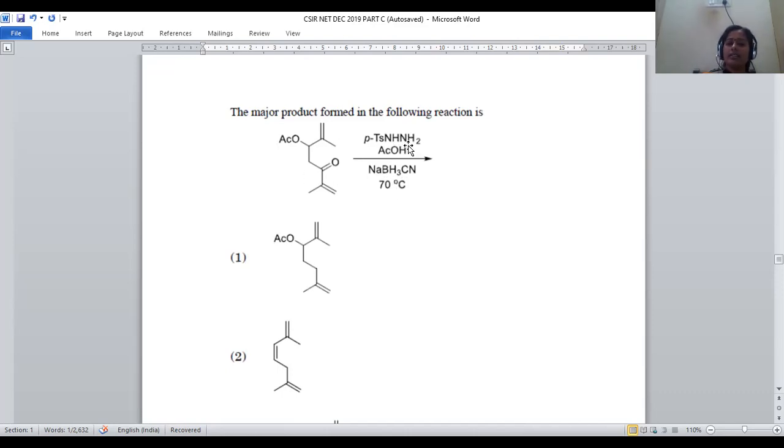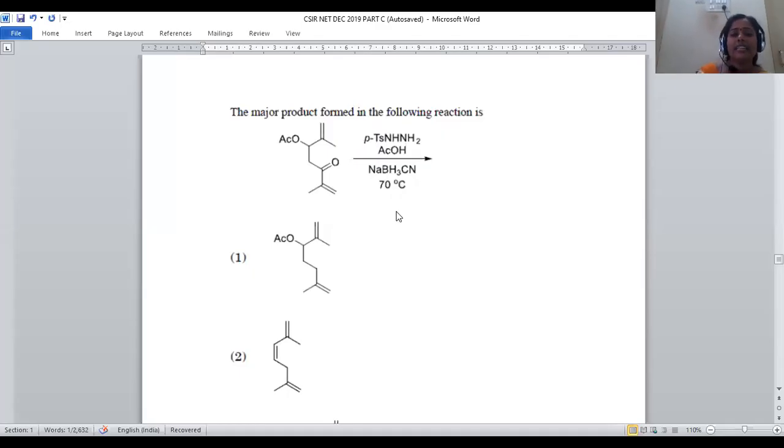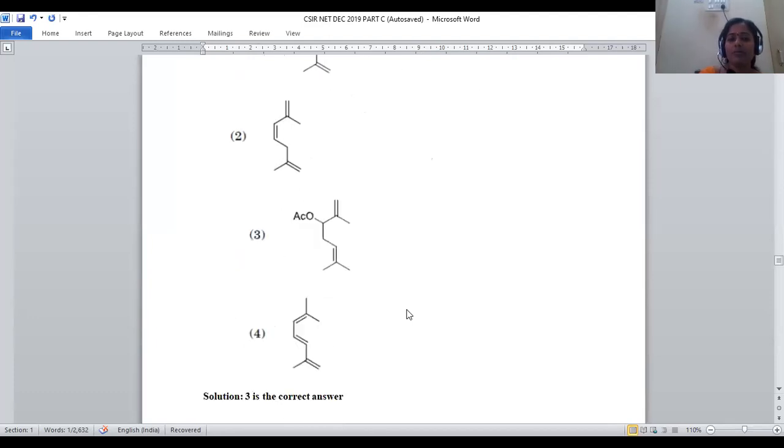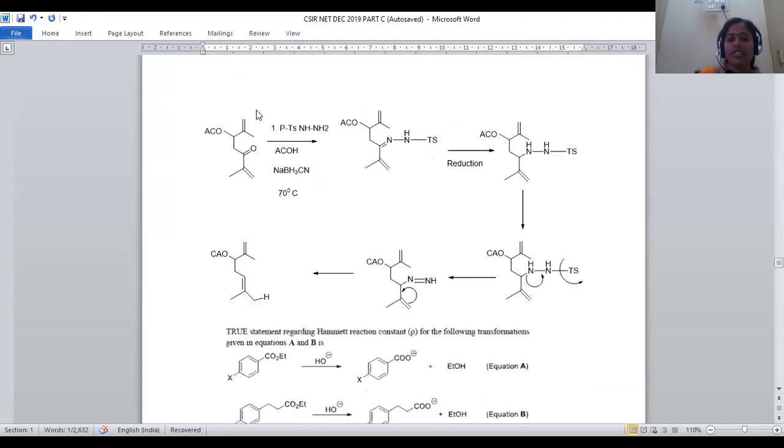Hydrazine is specific for reacting with carbonyl compounds, and the formation of a hydrazone derivative is possible. So a hydrazone derivative will be generated here. Let us see how this terpene can be treated with tosyl hydrazine and subsequent reduction, and what the product will be. Now let us move on to the mechanism of this reaction.